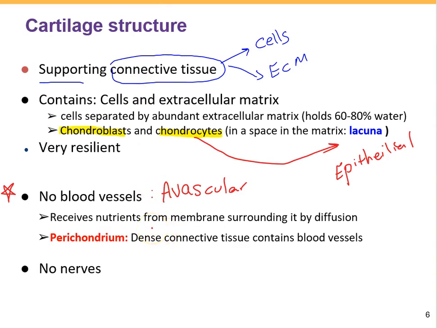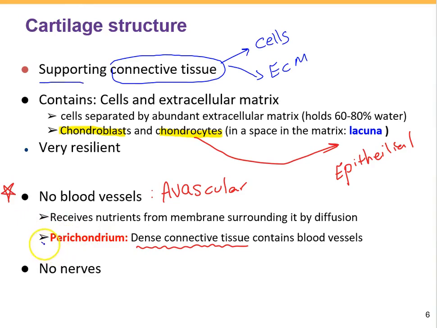So, but how can the cartilage receive nutrients? Actually, there is a membrane composed of dense connective tissue which is going to surround the cartilage. It contains the blood vessels, and then it can send the nutrients through diffusion to the cartilaginous cells. So this membrane is called perichondrium.